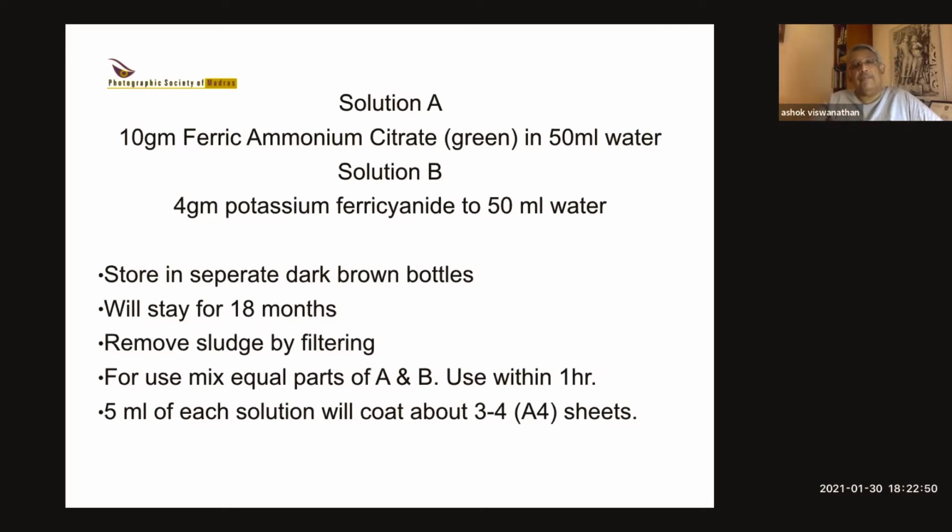Now, the thing with potassium ferricyanide is that you have to be very careful to ensure that it does not come into contact with any acid, because if it comes into contact, it will generate cyanide gas, which is what you die from if you get cyanide gas. So you have to be a little careful, but otherwise it's harmless. You can wash your hands if you get some of it on your hand. You store it in 2 separate dark brown bottles, and they stay for many months. My supply was made almost 2 years ago and is still working.